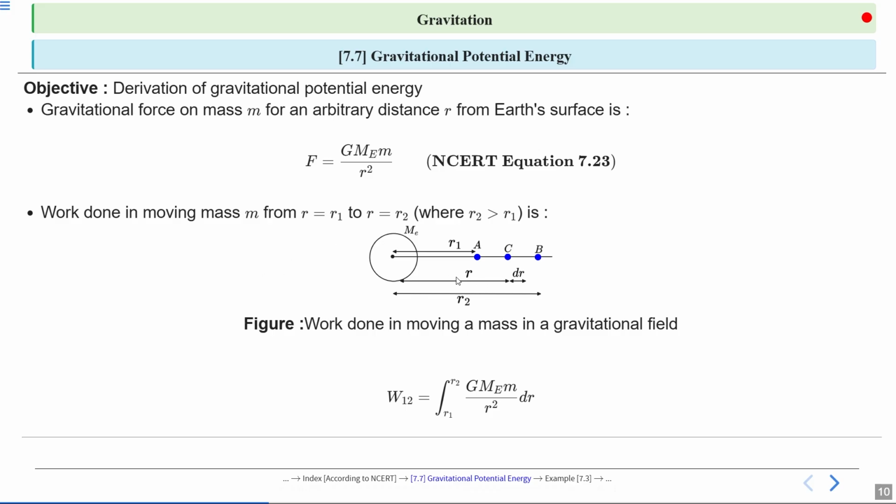This integral W12 is equal to the integral from r1 to r2 of G Me m divided by r square dr. This represents the energy required to move the mass in a gravitational field.